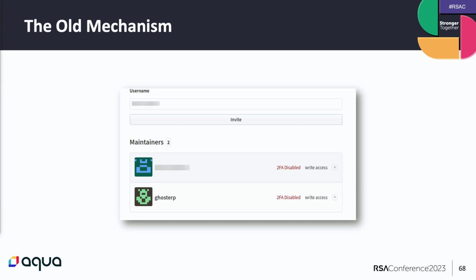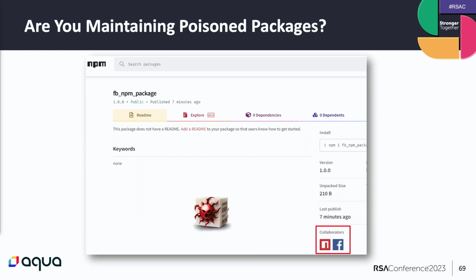This was also possible via the NPM website, but the reason why I'm showing you here is because there is another issue here. Some of you may notice that there is a 2FA information disclosure. So it was possible for an attacker to add any user he wished and check their 2FA status before trying to brute force or to perform password spraying. And this is how the landing page of the malicious package will look.